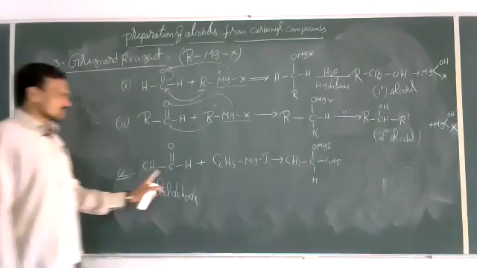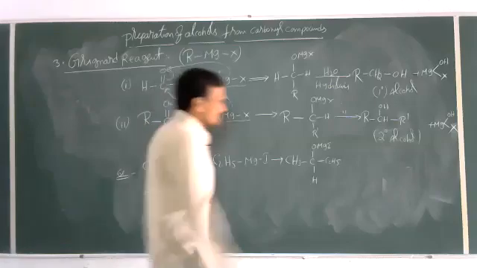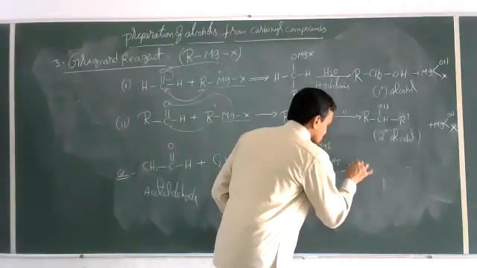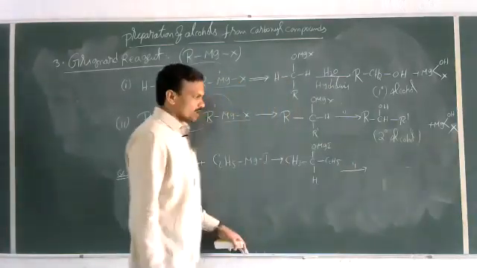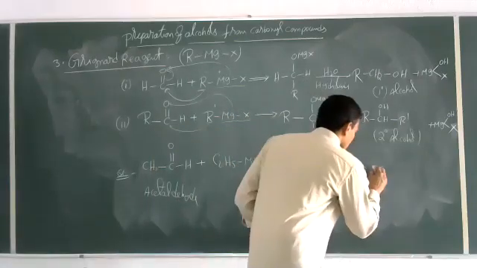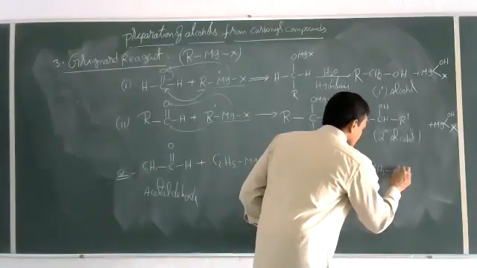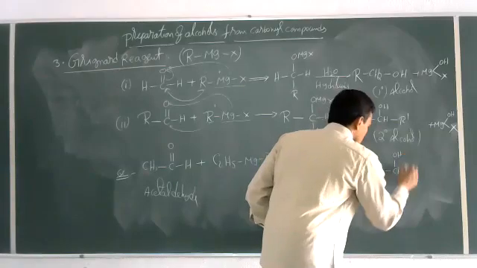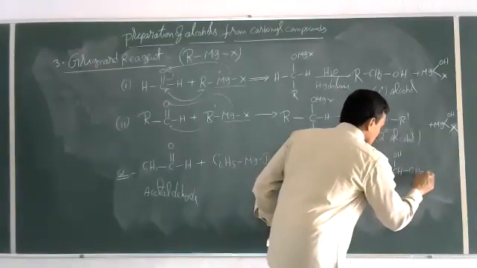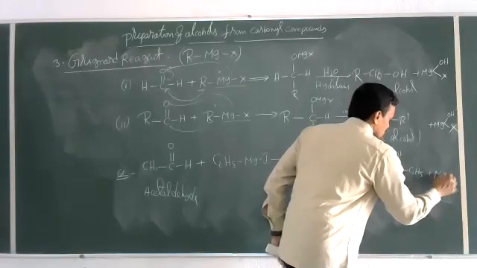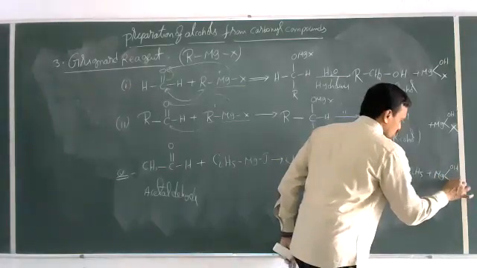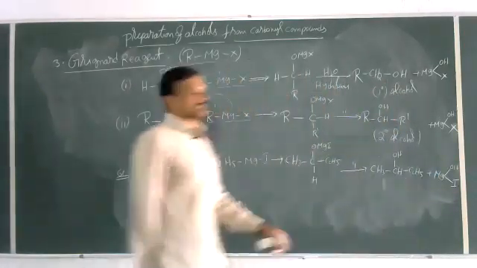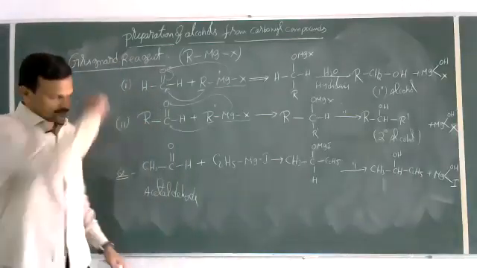Okay, so this is an addition compound, and this addition compound on hydrolysis with water, then the product formed will be CH3 CHOH C2H5 plus Mg(OH)I will be formed.